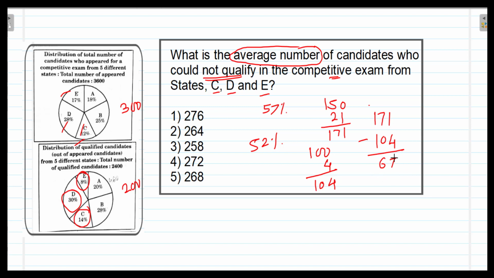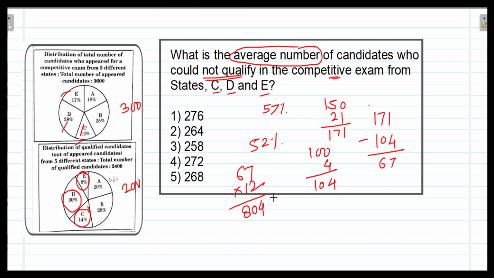So 67 are the candidates who are not qualified from C, D and E states. But we want the actual number because we have to find the average. So we will do 67 multiplied by 12, that will be 804.